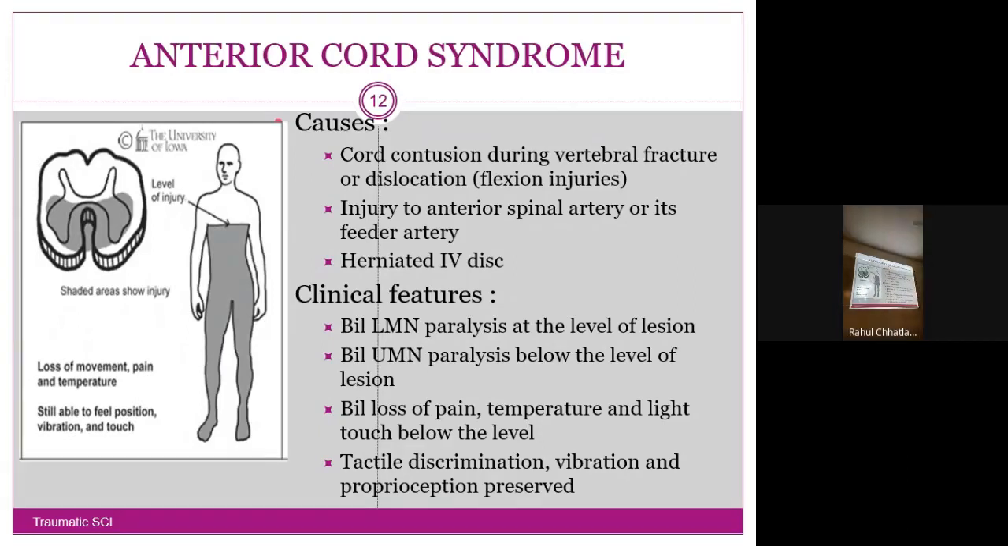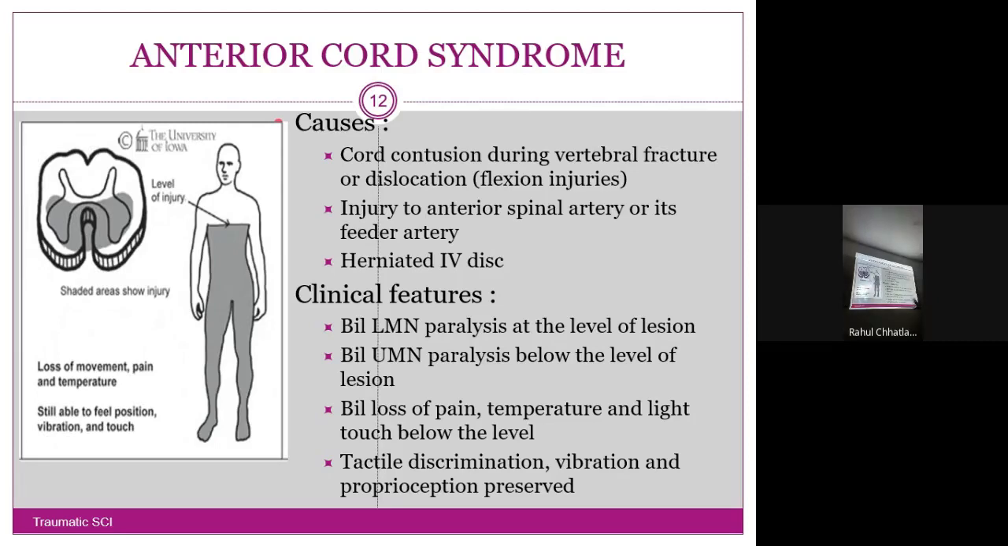In anterior cord syndrome, why does it happen first of all? It will happen with cord contusion during vertebral fracture or dislocation. Almost for all the conditions that we are discussing, this will be very common: vertebral fractures. Why? The spinal cord is lying in the spinal canal located in the vertebra, passing through it. So a vertebral fracture, if it ruptures at any point, may directly compress the spinal cord. Specifically happening in flexion injuries.